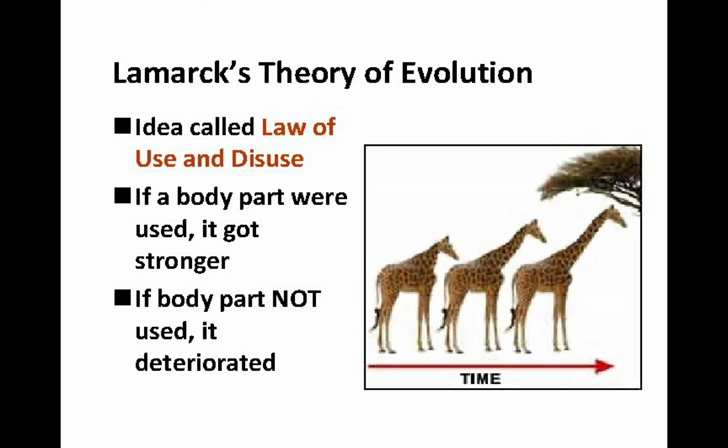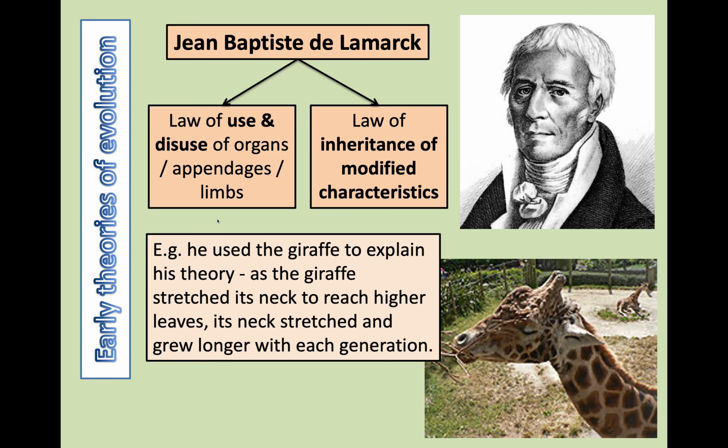how frequently they were used. And if they were used more frequently, what did he believe? It meant that the part that was frequently used will become bigger or stronger or changed so that it could work better. On the other hand, if an organ was disused, wasn't used often enough, it would become smaller until it totally disappeared. For example, he used the giraffe to explain this theory.